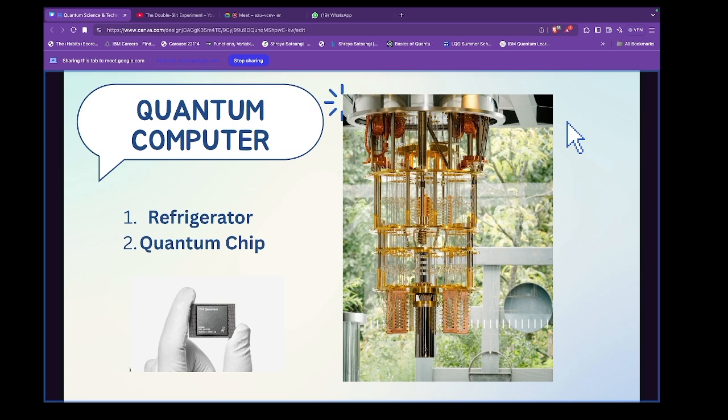It needs a temperature of 0 Kelvin. You know what that means? Can anybody name the other name we have for 0 Kelvin? Absolute zero, ma'am. Exactly. Think about it. Do you think we have absolute zero temperature right now in any lab? No, ma'am.